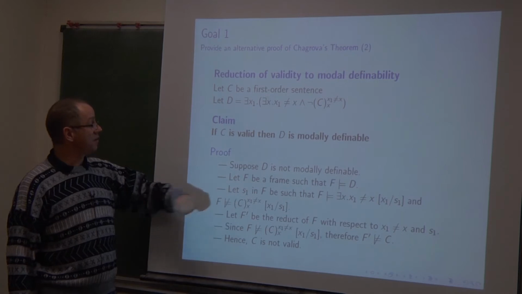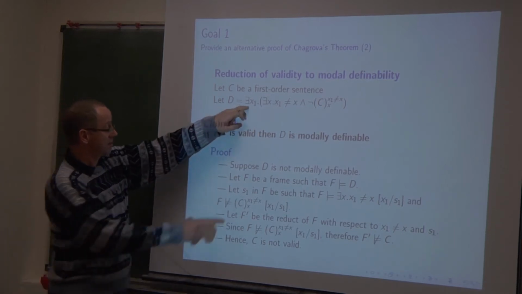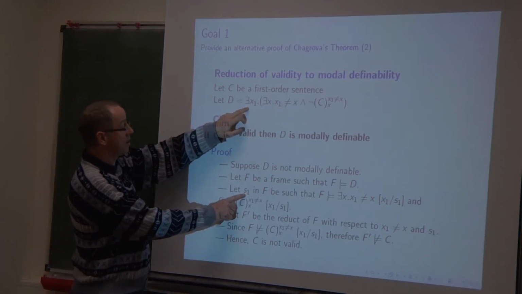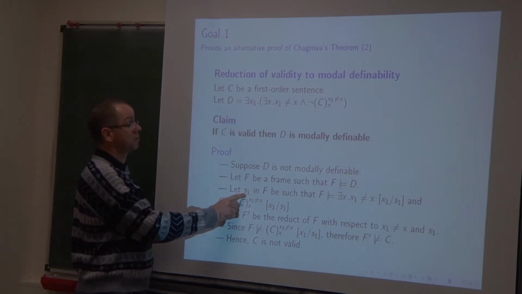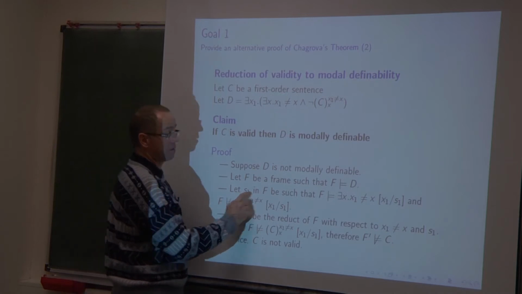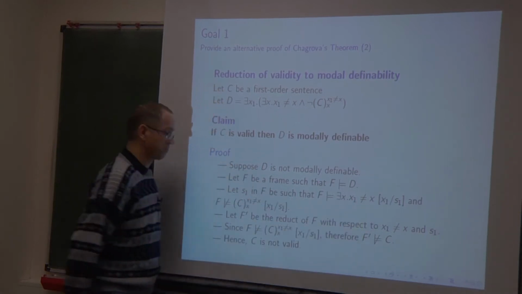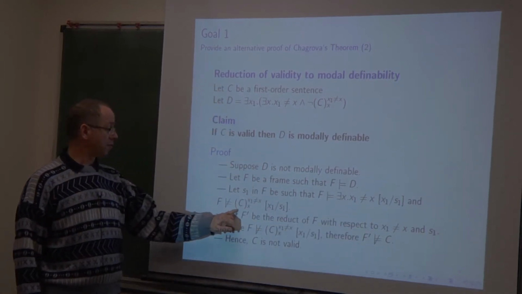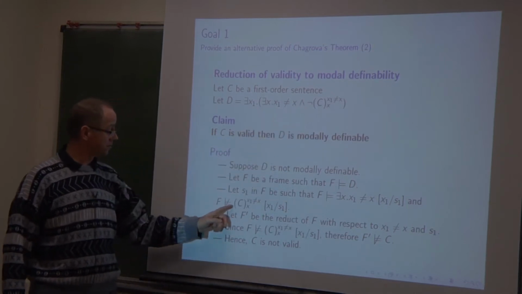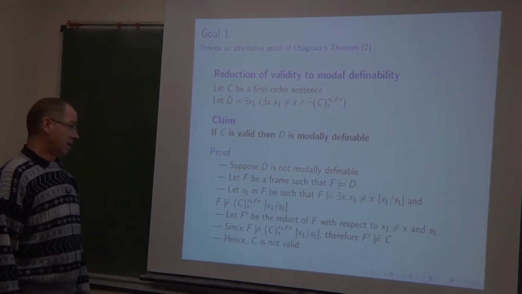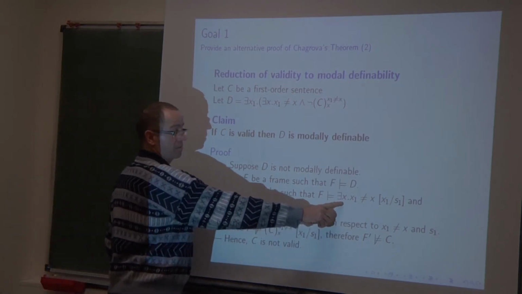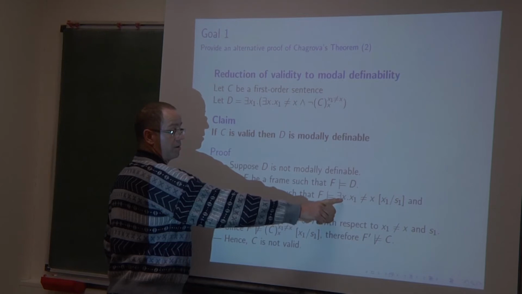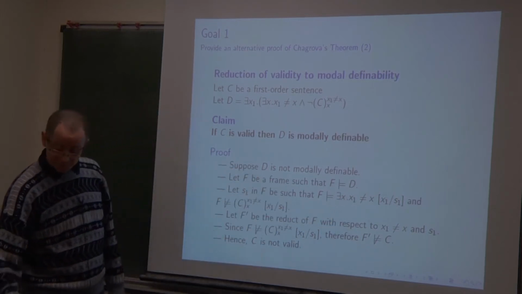Okay, F satisfies D. It means that there exists in the frame F some point, possible world S1, such that when X1 is interpreted by S1, this is true. And this is false because of the negation here. F satisfies this existential formula when X1 is interpreted by S1.